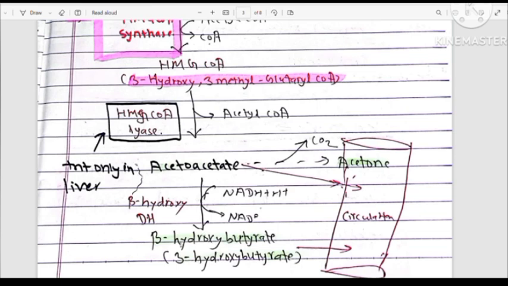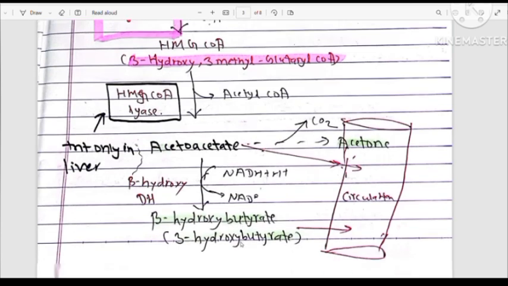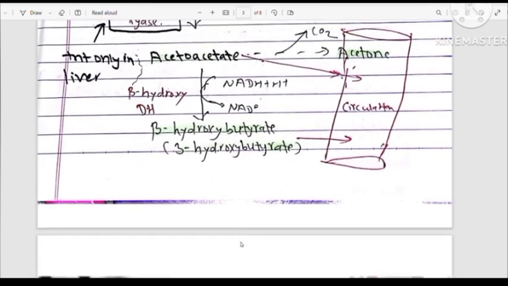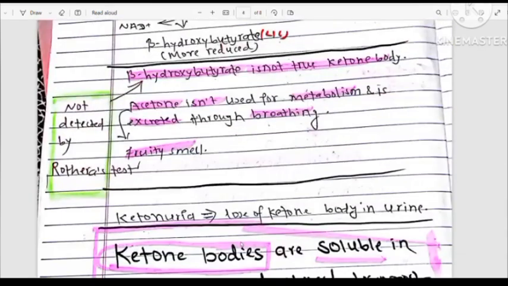This beta-hydroxybutyrate is the secondary ketone body, and acetoacetate undergoes spontaneous decarboxylation to form acetone, which is also a secondary ketone body. This beta-hydroxybutyrate doesn't contain a true ketone group, so it cannot be detected by Rothera's test.